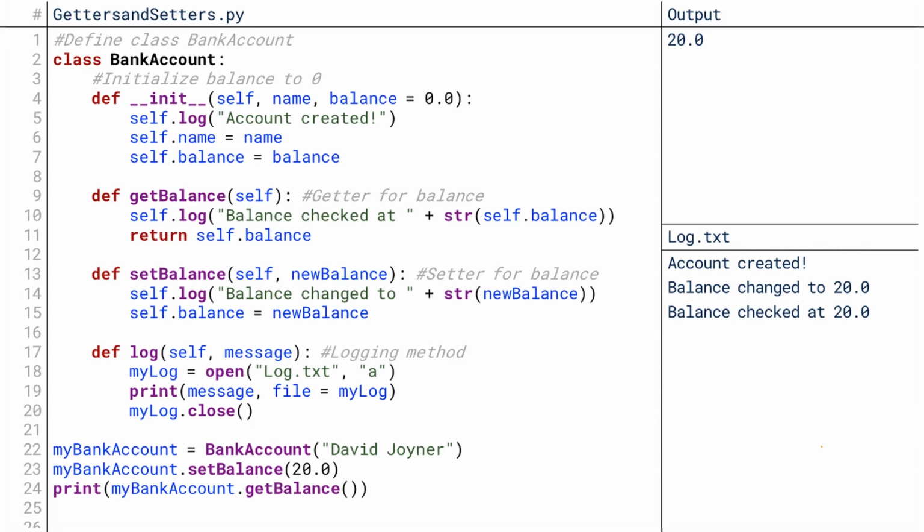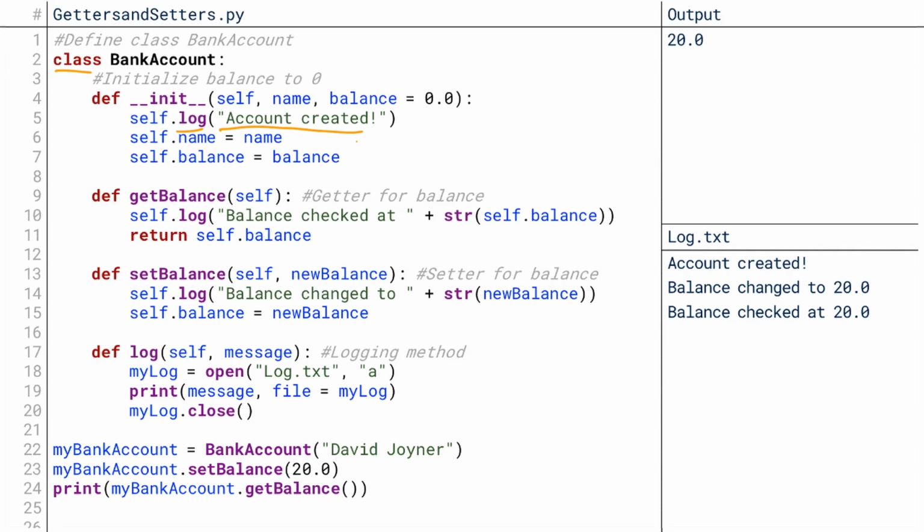So let's try to implement the bank account class that we've been talking about for a while. We'll start with class bank account, just the same way we define any class. And I'm going to define 4 different methods for this class. One of them is our initialization constructor. What it's going to do is create a name and a balance using the initial balance passed into the constructor, which we'll assume has a default value of 0. We could override that initial balance, but if we don't give a balance, we want to assume that the balance is 0. It's also going to log the fact that the account was created.